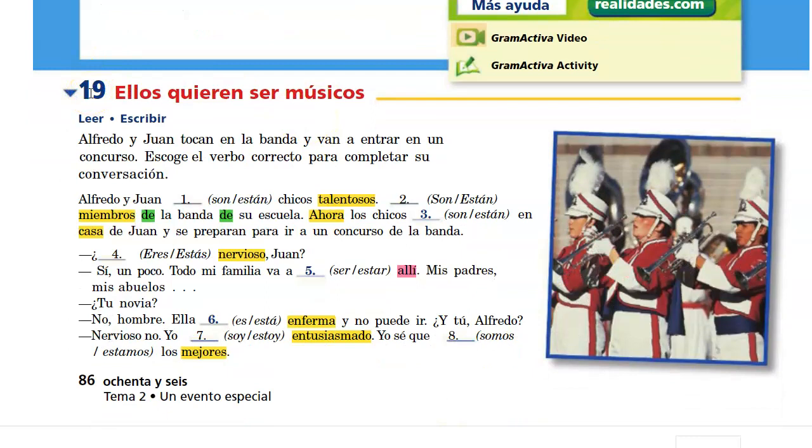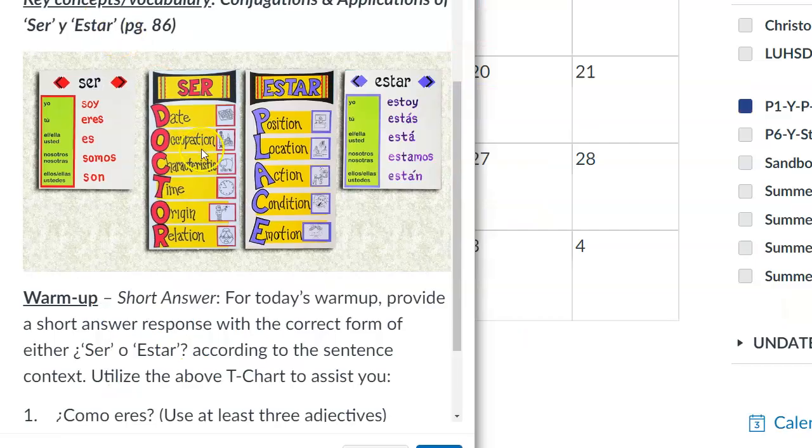For exercise 19, you are filling in the blank with either the form ser or estar based on those context clues that I've left highlighted for you. So for example, number 1, Alfredo y Juan son chicos talentosos. Talentosos is an adjective. We're describing what something is like. And that's why we use son.